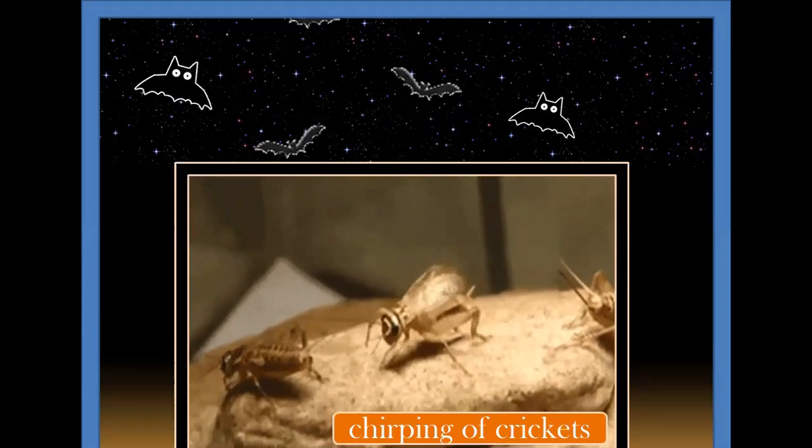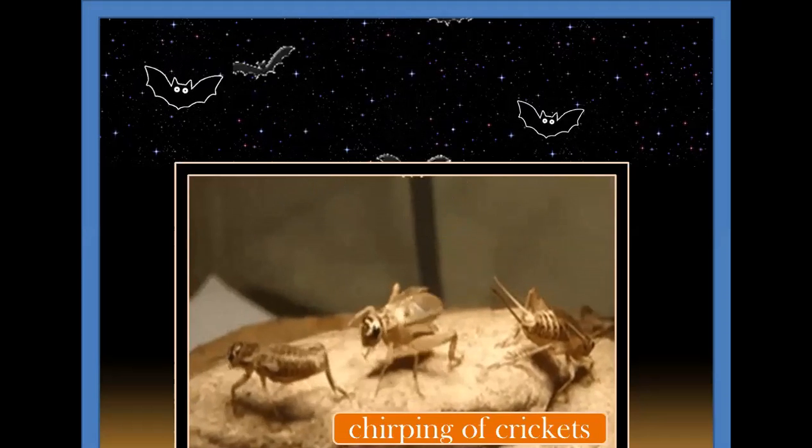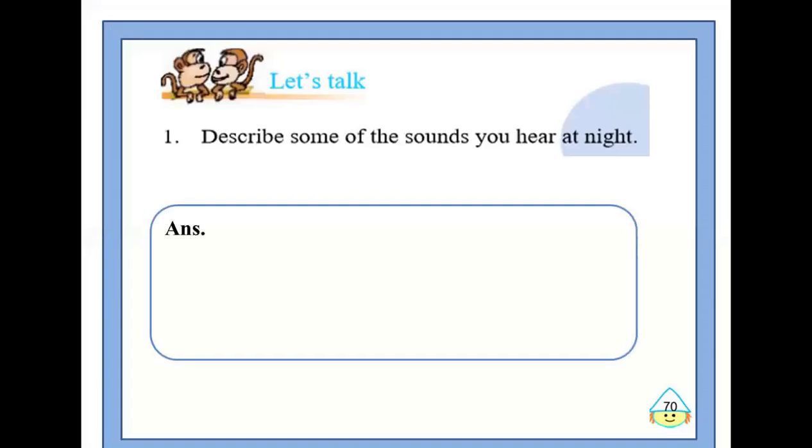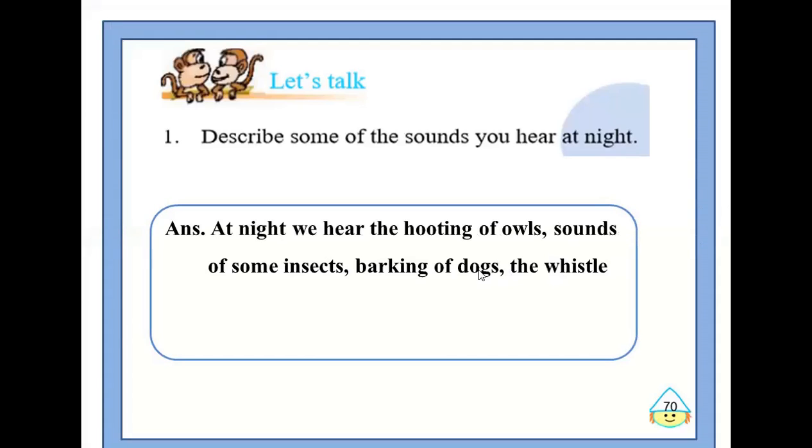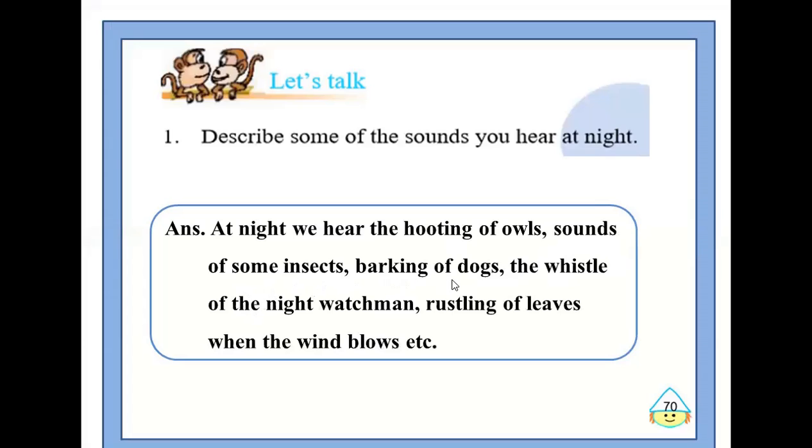So if you were to write down the sounds that you hear at night, you may write, at night we hear the hooting of owls, sounds of some insects, barking of dogs, the whistle of the night watchman, rustling of leaves when the wind blows, etc.